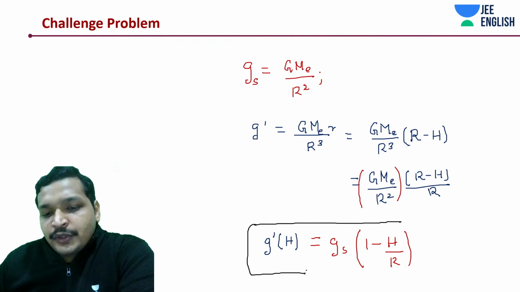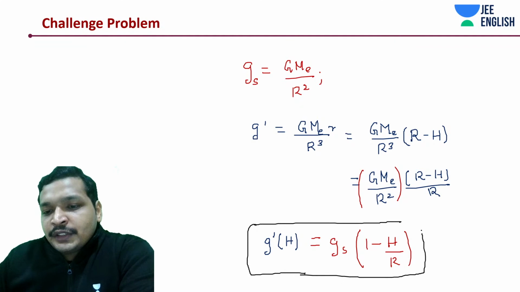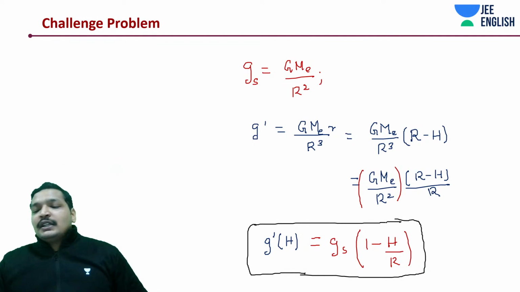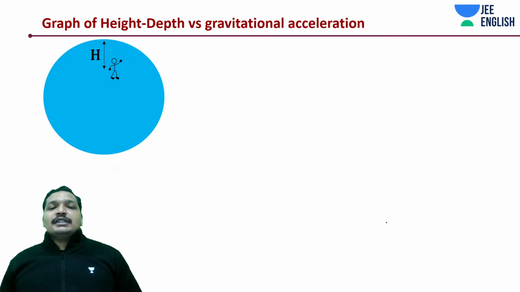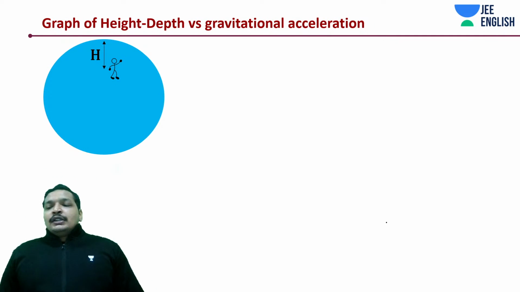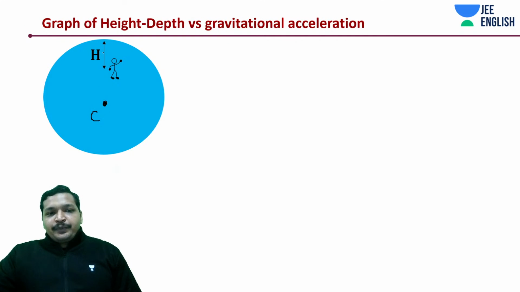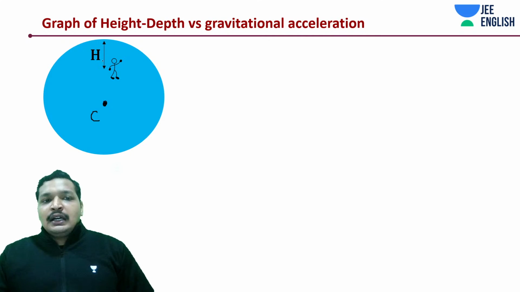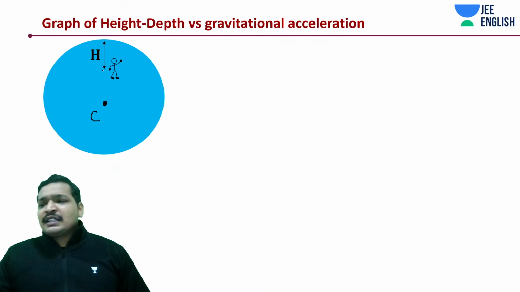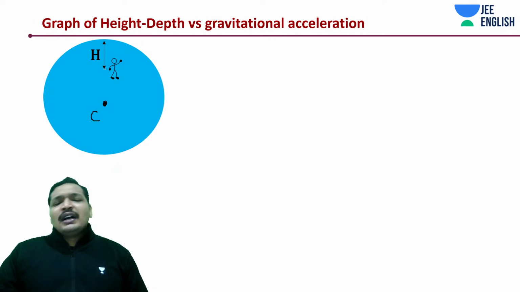Now let's come to one of the things that have been asked in your exams earlier, graph-based questions. So now what we are going to do is measure from the center of the earth, some r, and call this h or r, whatever you like, and draw the graph.